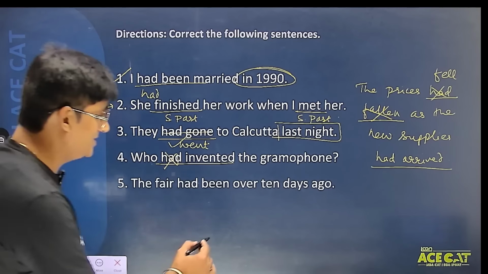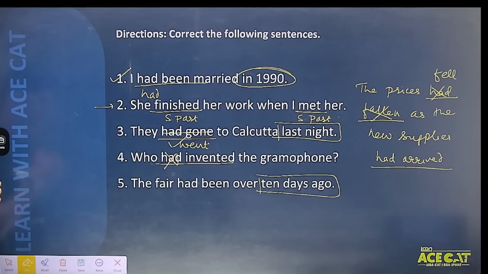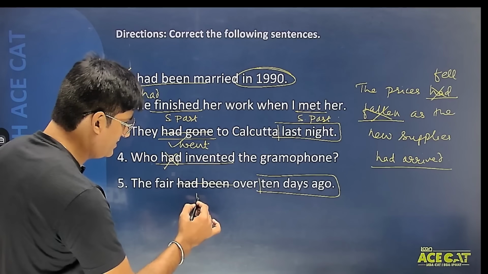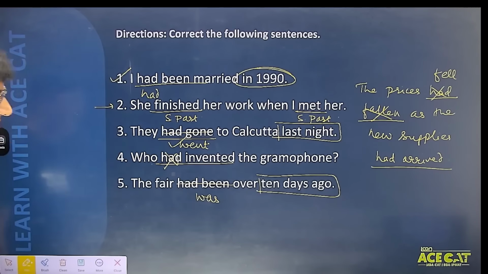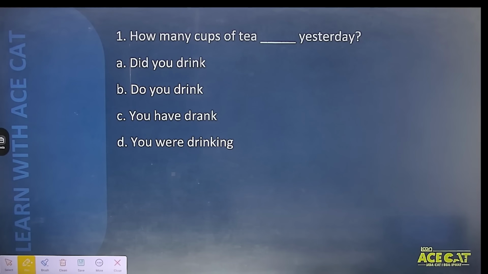Understand? The fair had been over 10 days ago. Again, 10 days ago, this becomes past time adverb. So we are supposed to use past simple tense here. So instead of saying the fair had been over, the correct answer is the fair was over 10 days ago. So when I say had been over, that becomes past perfect tense. तो इसके बजाय better है the fair was over 10 days ago. So this becomes an example of past simple tense. Okay? चलिए, तो ये 5 sentences अपने आप में बहुत important है. Now let us take some questions where 4 options are given to us.